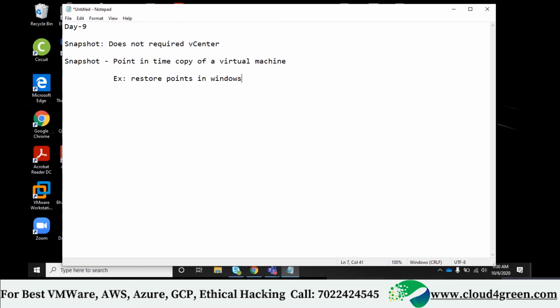What is incremental backup, differential backup, and full backup? Okay, get the answers for all this.